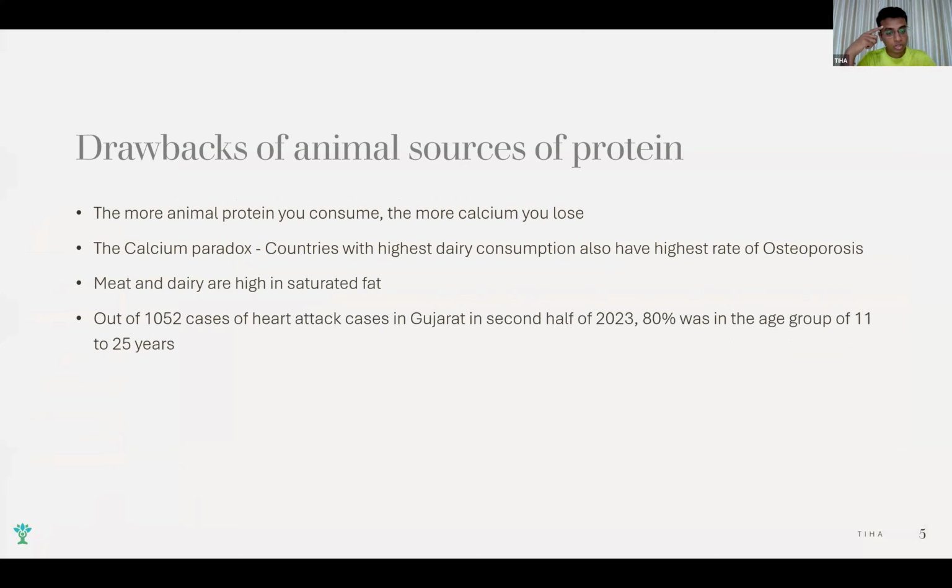So I came across a fact when I was a part of Sharan that in the second half of 2023, there were 1,052 cases of heart attacks in Gujarat, and 80% of those were in the age group of 11 to 25 years. And Gujarat, as we all know, is one of the highest consumers of dairy. And kids are getting heart attacks in Gujarat.